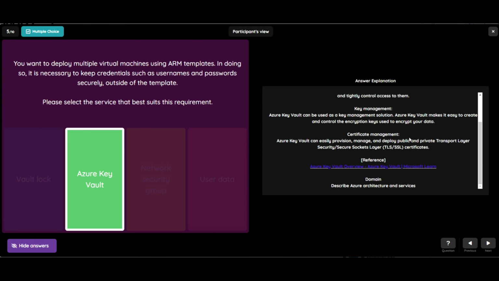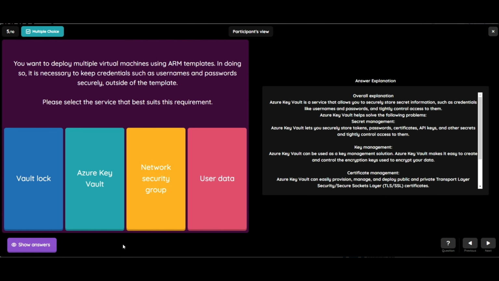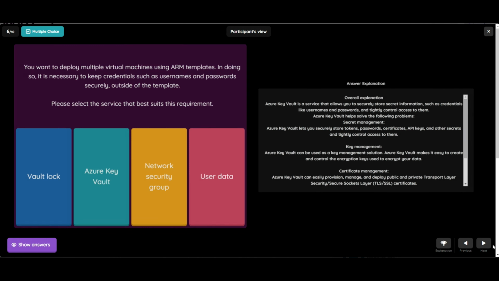Certificate management. Azure Key Vault can easily provision, manage, and deploy public and private Transport Layer Security or Secure Sockets Layer, TLS or SSL, certificates. And this question belongs to the domain Describe Azure architecture and services. So the other options are not the correct option. Let's see question number 6.